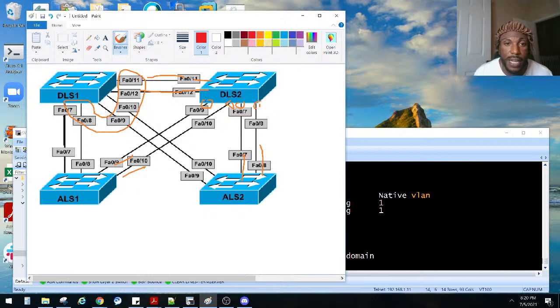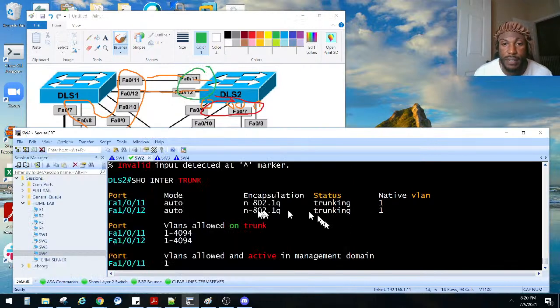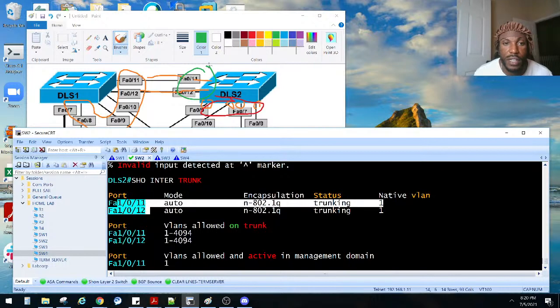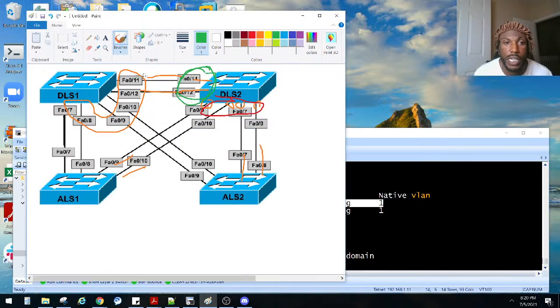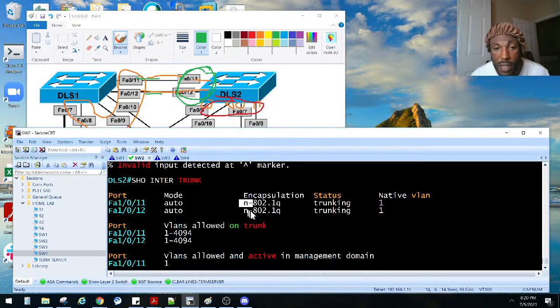So right now, these guys are not trunking. These guys are. Y'all see that? That's why 11 and 12 right here. 11 and 12 is trunking because we did that side. So that's what this N right here means. It negotiated to become a trunk. Y'all with me so far?